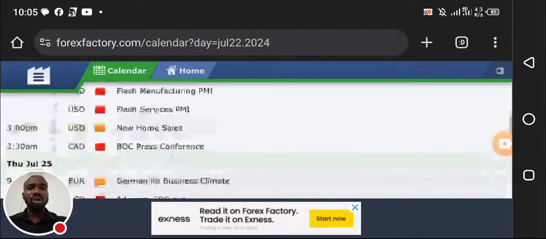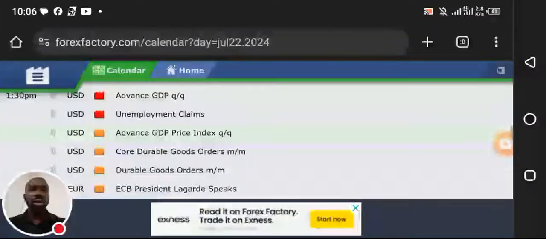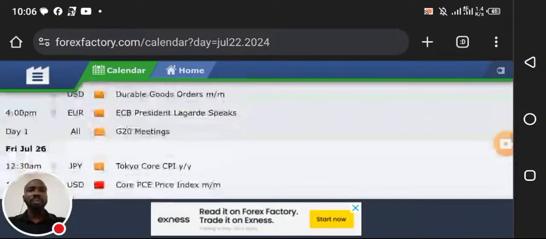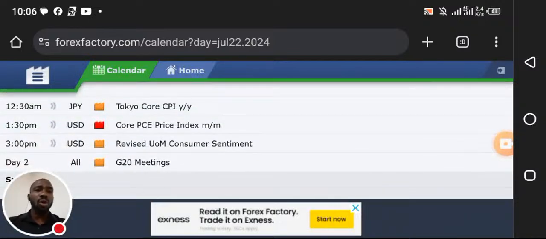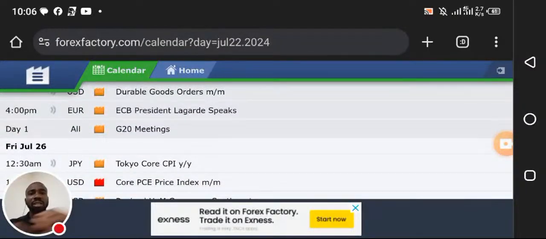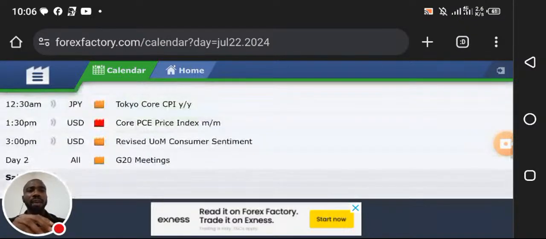Also on Thursday, major news will be released. GDP, that is gross domestic product, and unemployment claims also will be released on Thursday by 1:30 p.m. Then on Friday also we have a major news which is core PCE price index. So we should expect to see high volatility on USD pairs from Wednesday. I hope you can hear me. Now let's go to the chart.